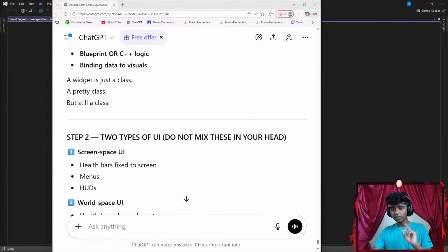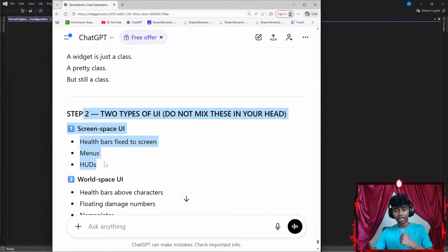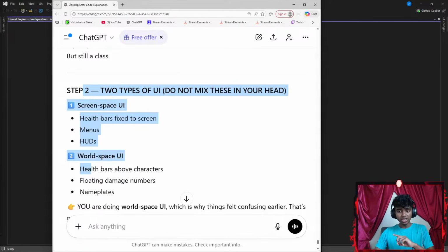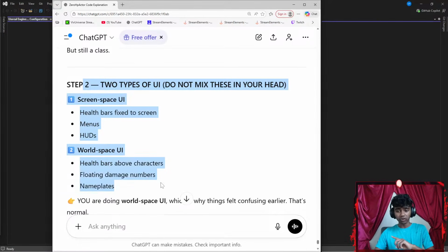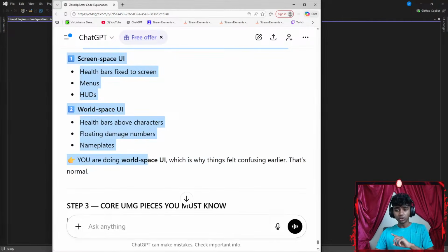Now, step 2: two types of UI. Do not mix these in your head. Screen space UI: health bar fixed to screen, menus, HUDs. World space UI: health bar above characters, floating damage numbers, nameplates. You're doing world space UI, which is why things felt confusing earlier.